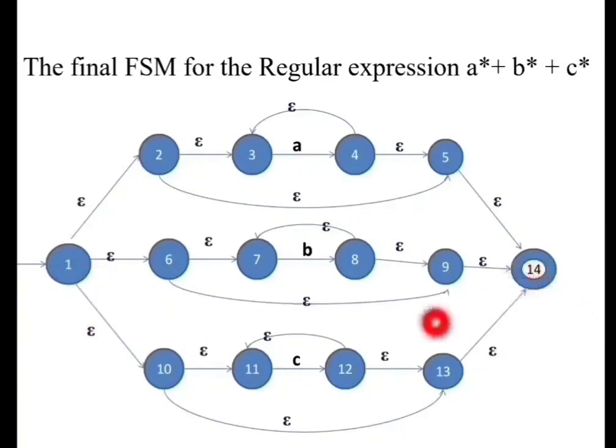To have a union we add one initial state and one final state through epsilon transitions. So this is the final FSM for the regular expression A star plus B star plus C star.